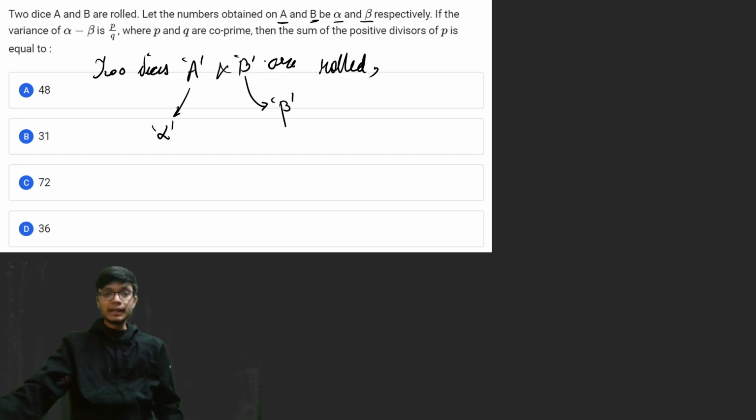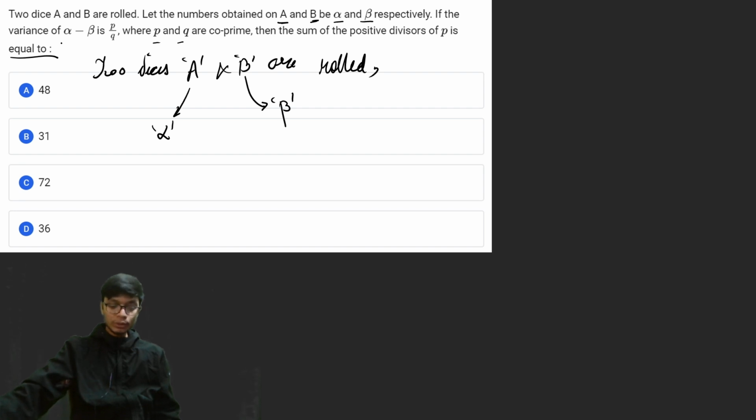Now it is saying the variance of alpha minus beta. There is another important thing you need to understand: instead of creating the random variable as alpha or beta, the random variable is alpha minus beta. Whatever numbers appear on the two dice, the difference of these two numbers is the random variable. Now from here you can say that alpha minus beta is a random variable, and if the variance is equal to p by q, where p and q are co-prime numbers, then the sum of the positive divisors of p is equal to what?